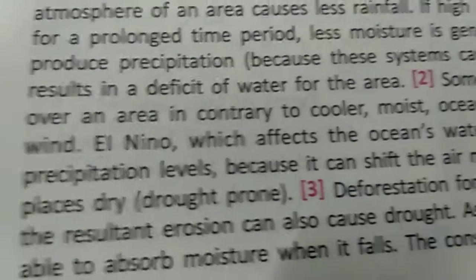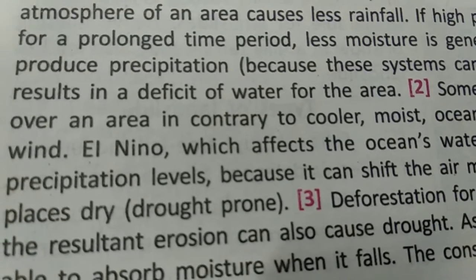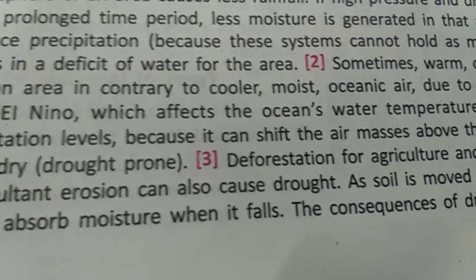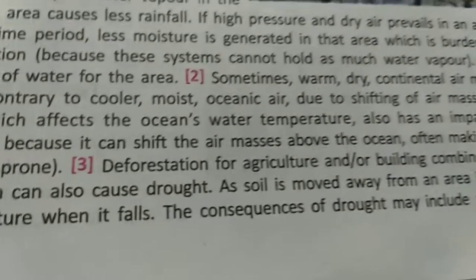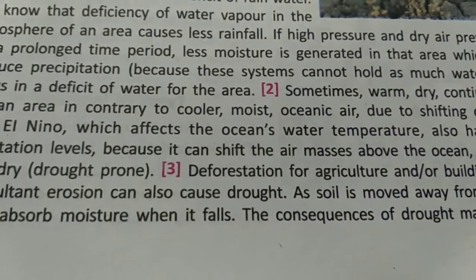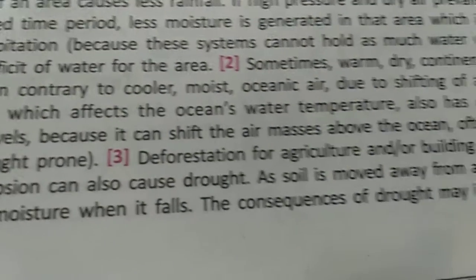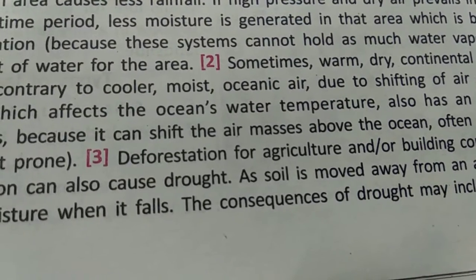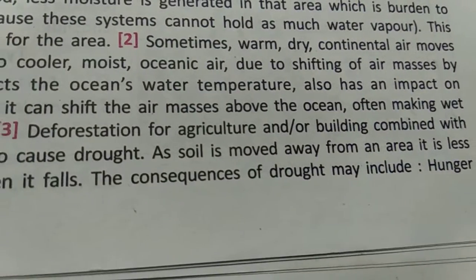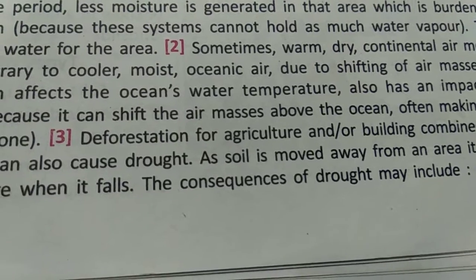By wind means the wind is forcing away that cool, moist ocean air to take a different path. El Nino, which affects the ocean water's temperature, also has an impact on the precipitation level because it can shift the air mass above the ocean, often making wet places dry, making it drought.